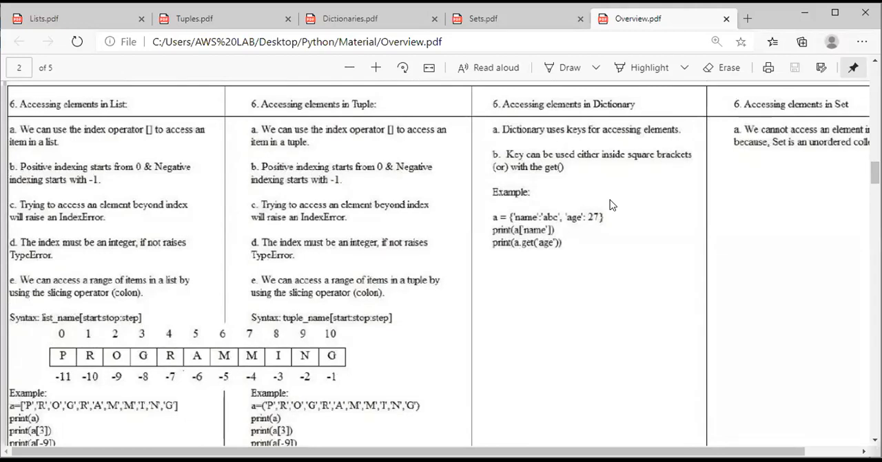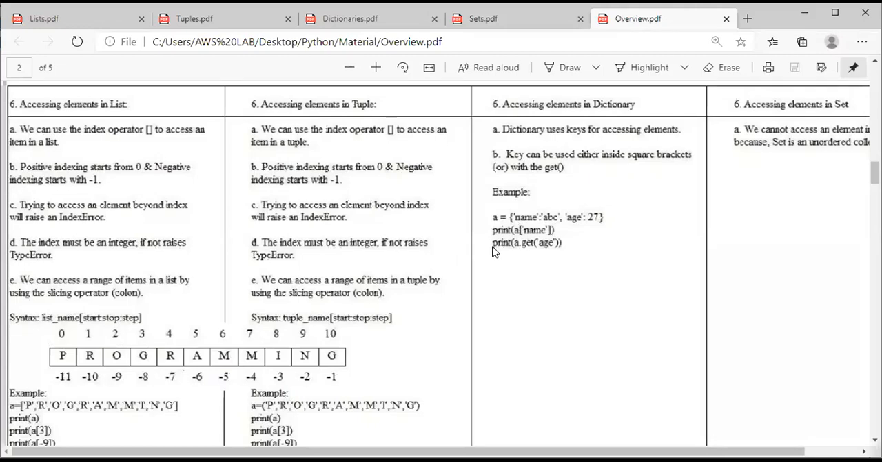And by using the get method. See here, a is a dictionary name, equal to is the assignment operator, name is key 1, abc is value 1, age is key 2, 27 is value 2. Clear? There are two elements. Coming to the print statement, print a. What is a? A is the name of the dictionary. What is name? Name is a key. So in the dictionary a, the value assigned with the key name is abc. The output of the first print statement will be abc.